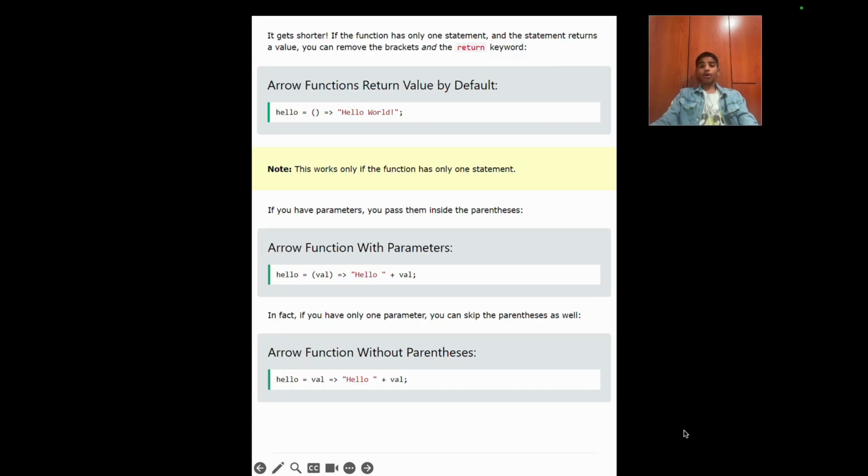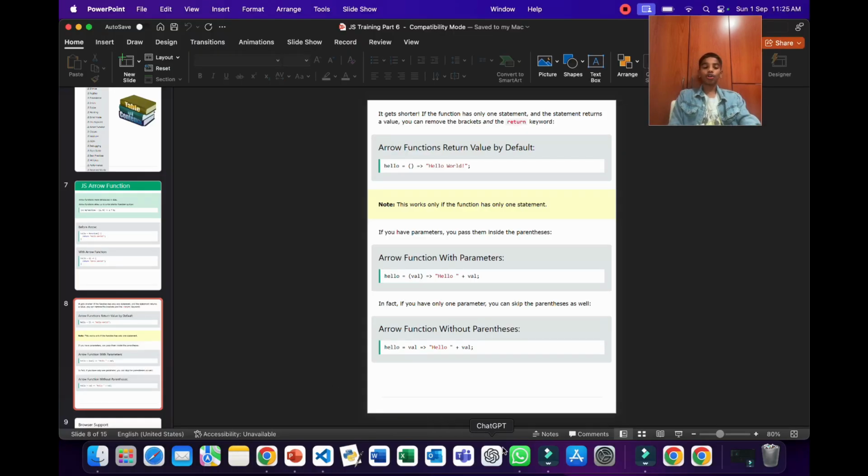In fact, if you only have one parameter, you can skip the parentheses as well. So, as you can see over here, here's the arrow function without the parentheses. So, it would just look like this without the parentheses. This is similar to this example over here, but we have only one parameter, so we can skip the parentheses over here. So, now let's look at this example using Visual Studio Code.